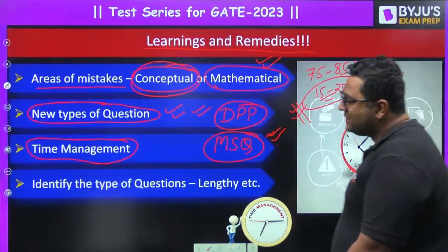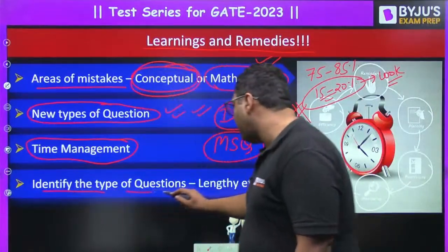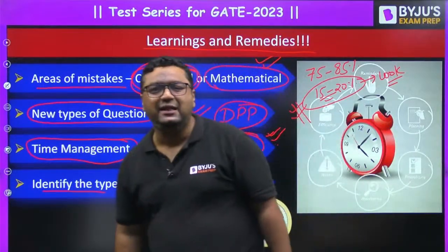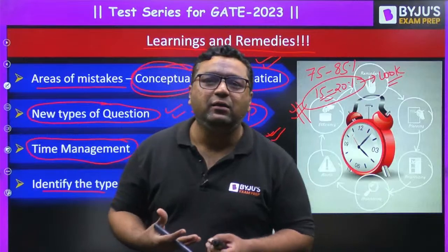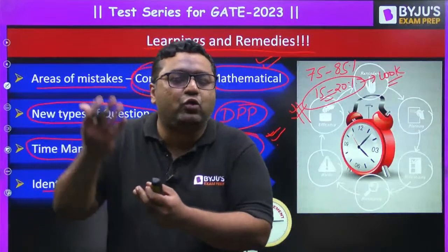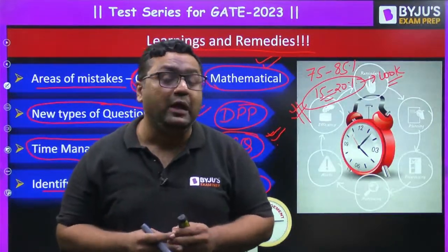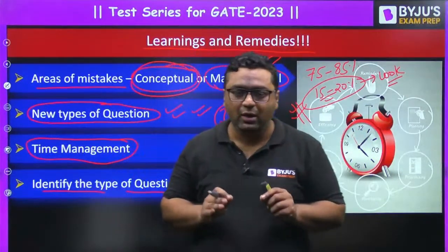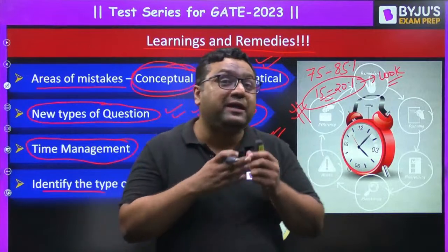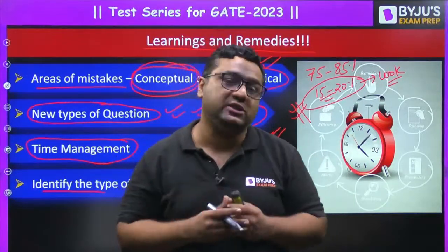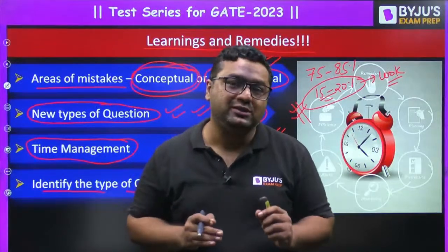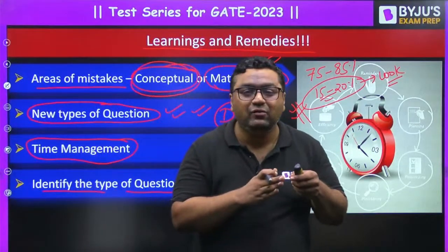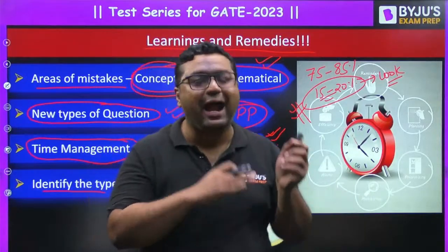So guys, next is identify the type of question, lengthy, etc. When you go for a lot of test series, you get to know, by looking at the statement, whether the question is going to be lengthy or smaller. If you find that you don't know the concept related to the question, or even if you know the concept but it requires 2-3 types of calculations, avoid those questions for the time and mark them for review at the end.